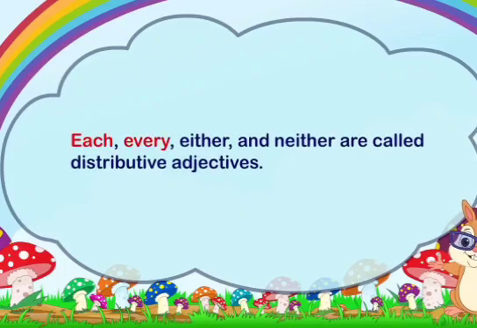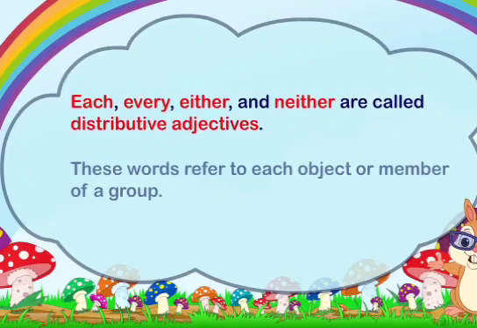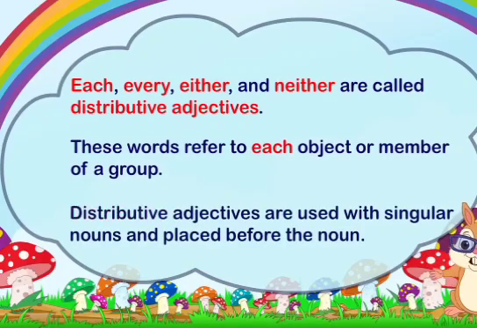Each, every, either, and neither are called distributive adjectives. These words refer to each object or member of a group. Distributive adjectives are used with singular nouns and placed before the noun.